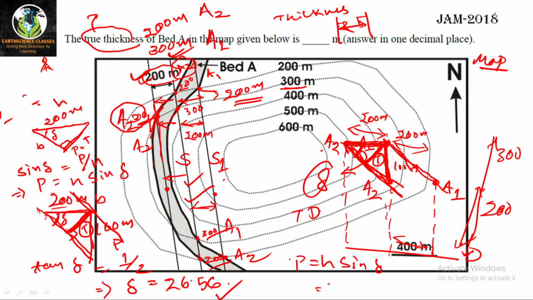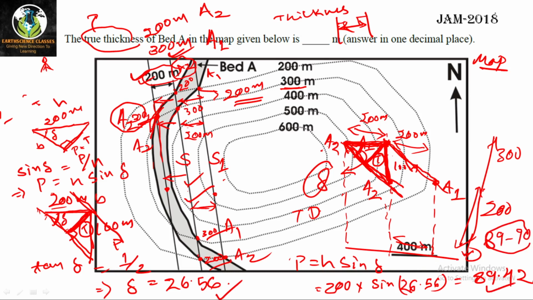So H is 200 meter into sine of the value you got, 26.56, and that will be around 89.42. So in your answer sheet it is given 89 to 90, so this is correct. You have to calculate the sine of that angle and multiply with 200. The answer will be 89.42.